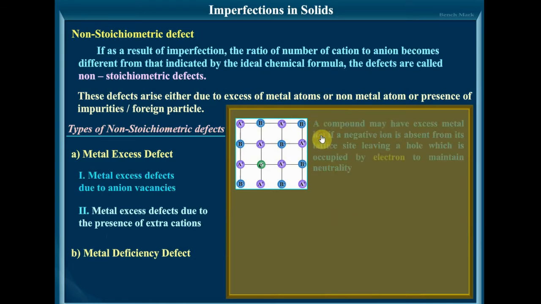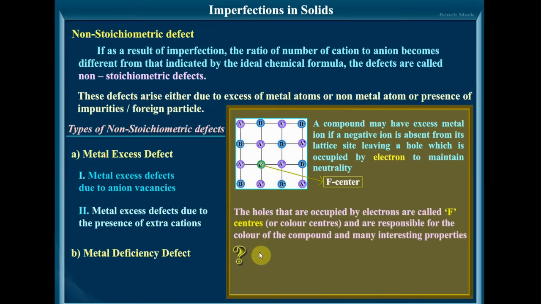A compound may have excess metal ion if a negative ion is absent from its lattice site, leaving a hole, which is occupied by an electron to maintain electrical neutrality.